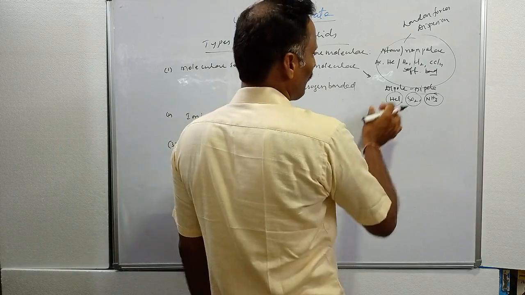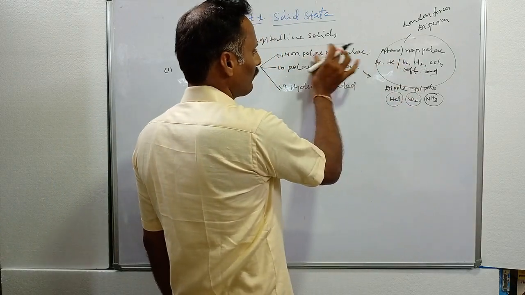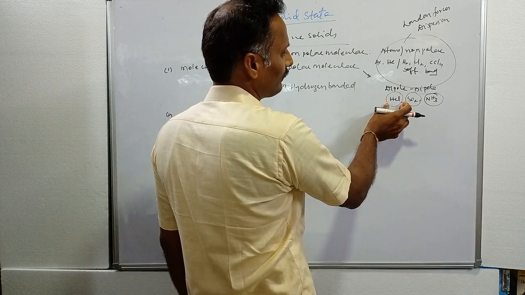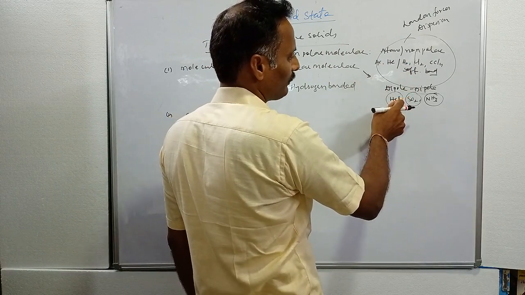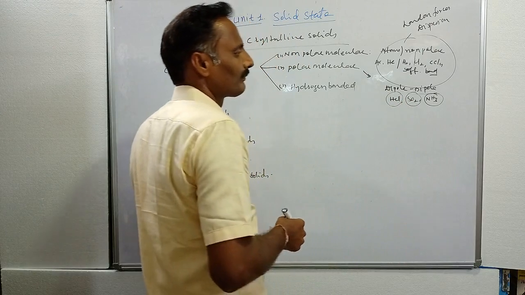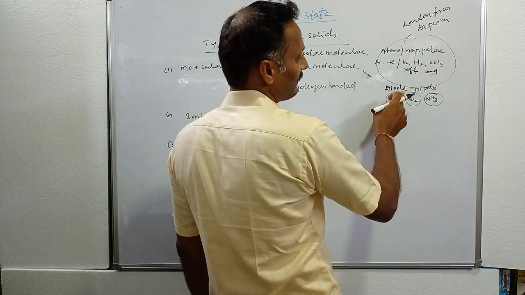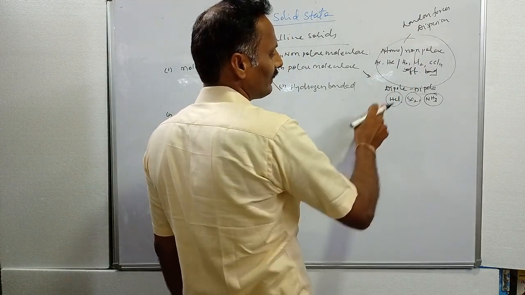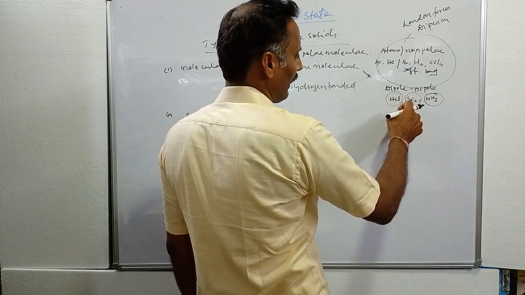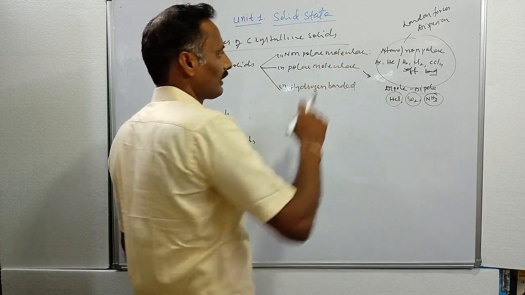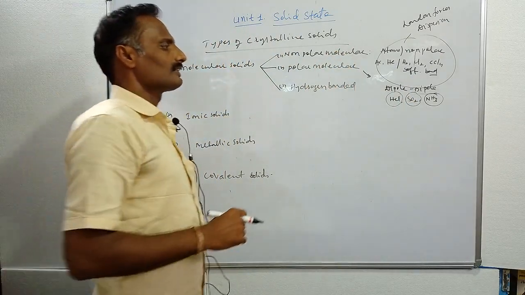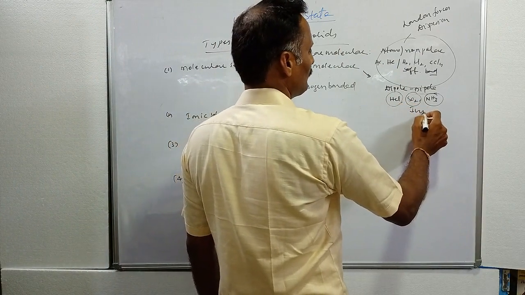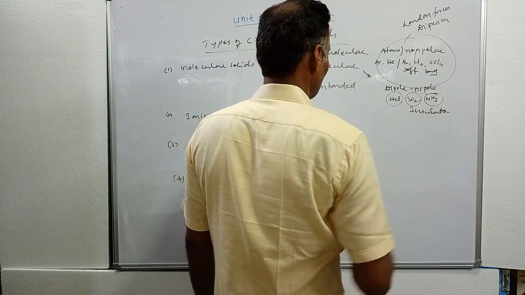When compared to non-polar molecular solids, these molecules have a higher boiling point and a higher melting point, because dipole-dipole interaction is a greater force of attraction compared to London forces. That's why these molecules possess a higher boiling point than non-polar molecular solids. They are also soft materials, and they act as insulators.